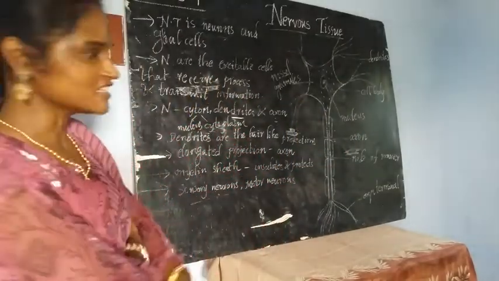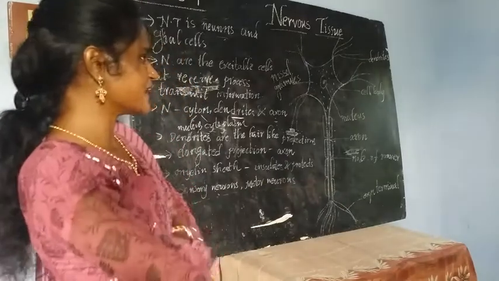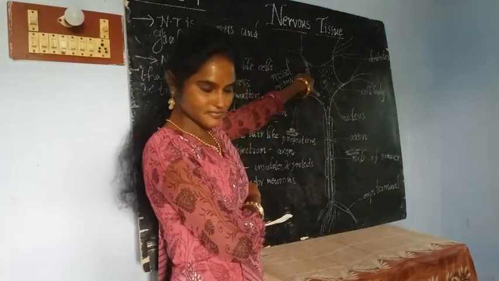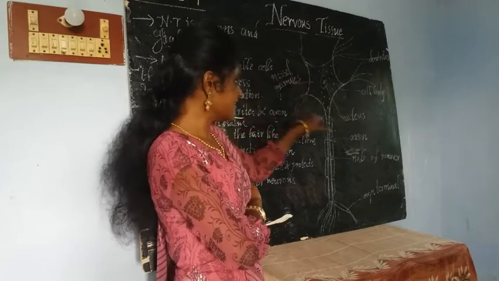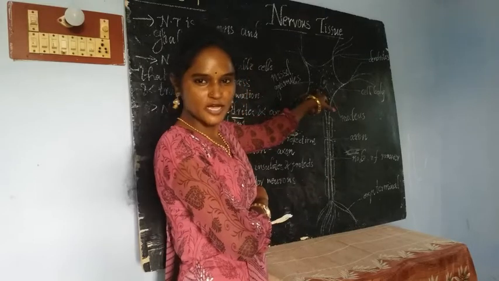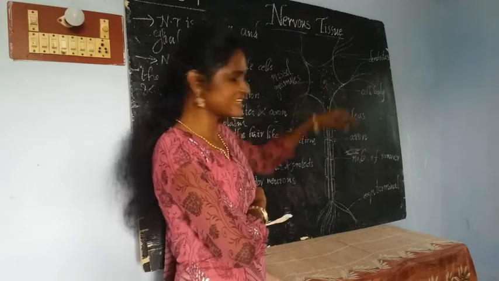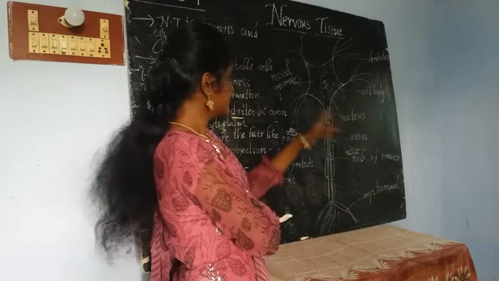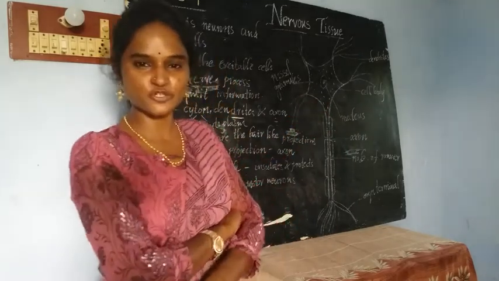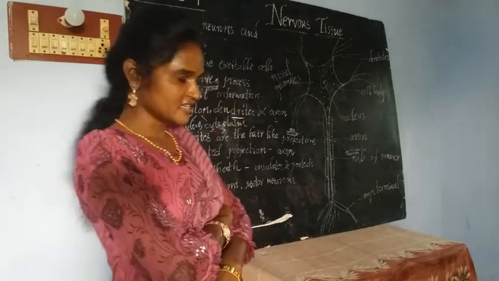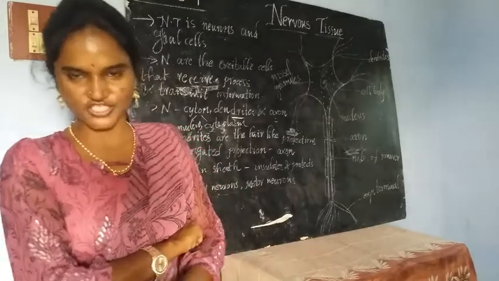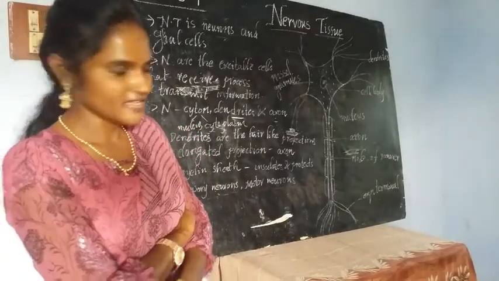If we talk about the structure of the neuron, it is made up of three parts: cyton, dendrites and axon. The cyton contains the cytoplasm, nucleus and Nissl granules. The cyton has hair-like projections called dendrites, and also a long elongated projection called the axon.